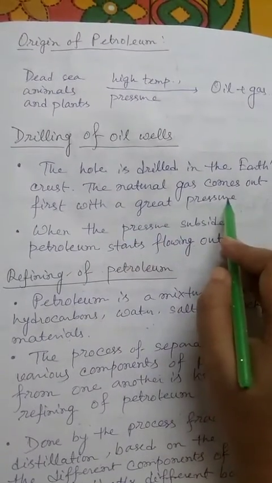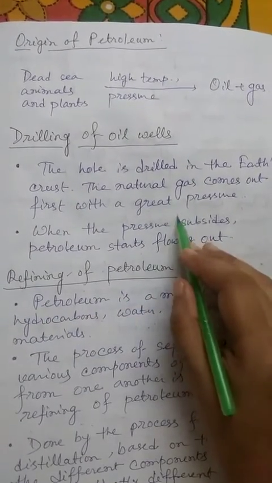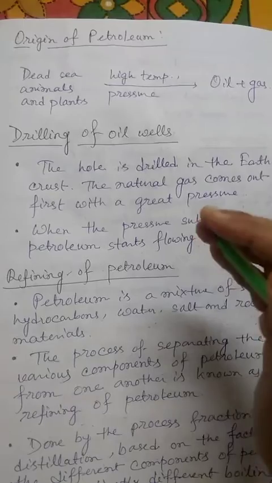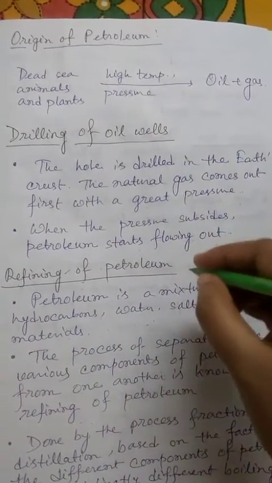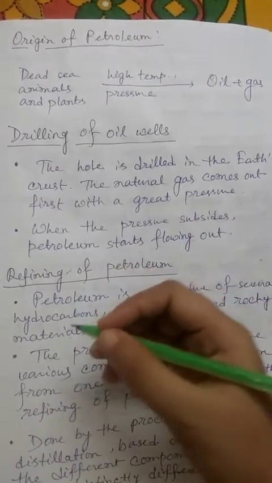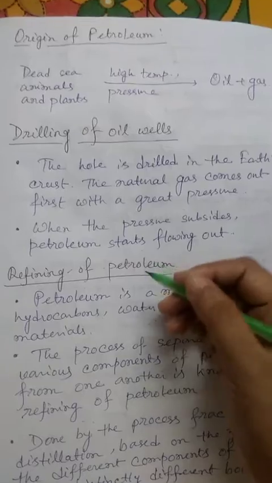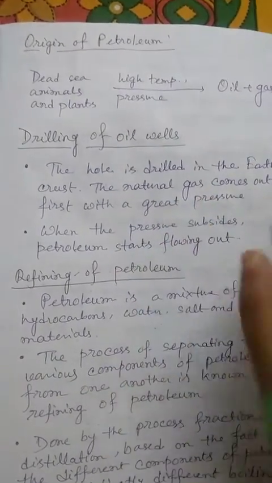After this natural gas, the petroleum will start to flow. Because the gas is situated above the layer of the petroleum, when we dig the hole in the earth's crust, the natural gas comes out first, and then we get the petroleum. So this is how we can get petroleum from the seabed.